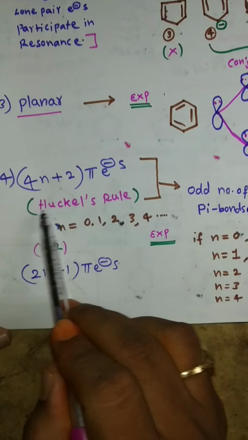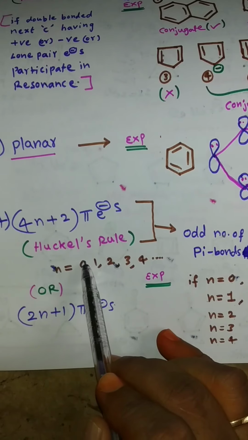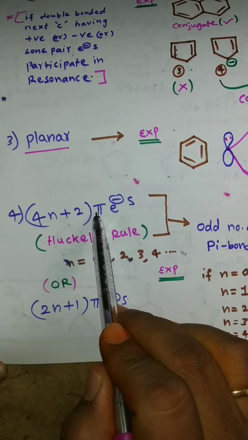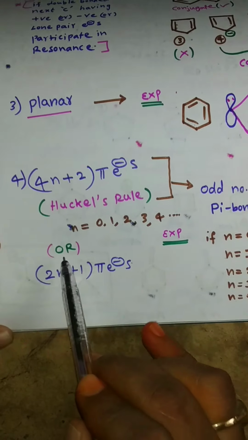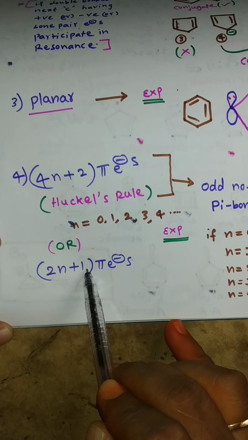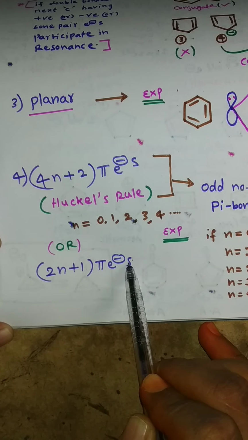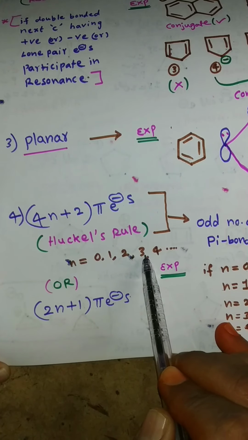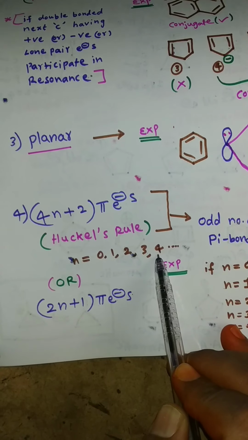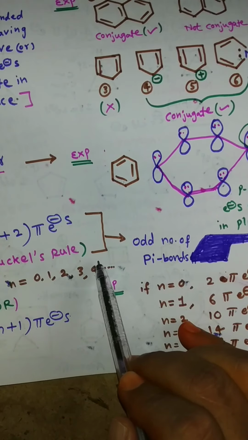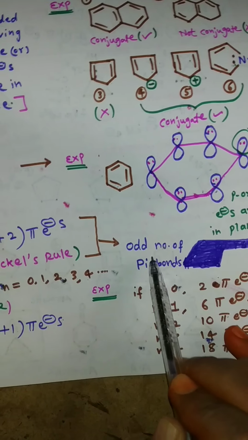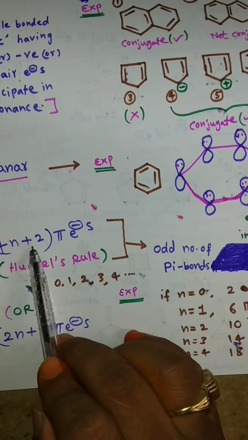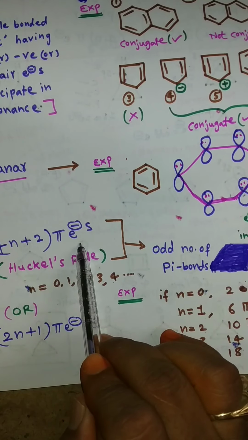And fourth one, Hückel's rule. Hückel's rule formula 4n plus 2 pi electrons or 2n plus 1 pi electrons. The n values 0, 1, 2, 3, 4. And a simple technique: odd number of pi bonds follows Hückel's rule. It follows the formula 4n plus 2 pi electrons.